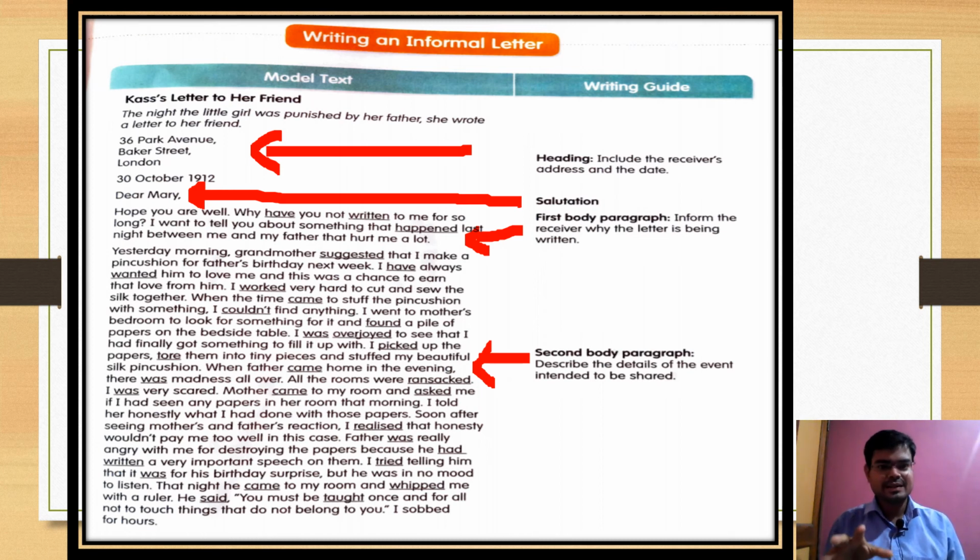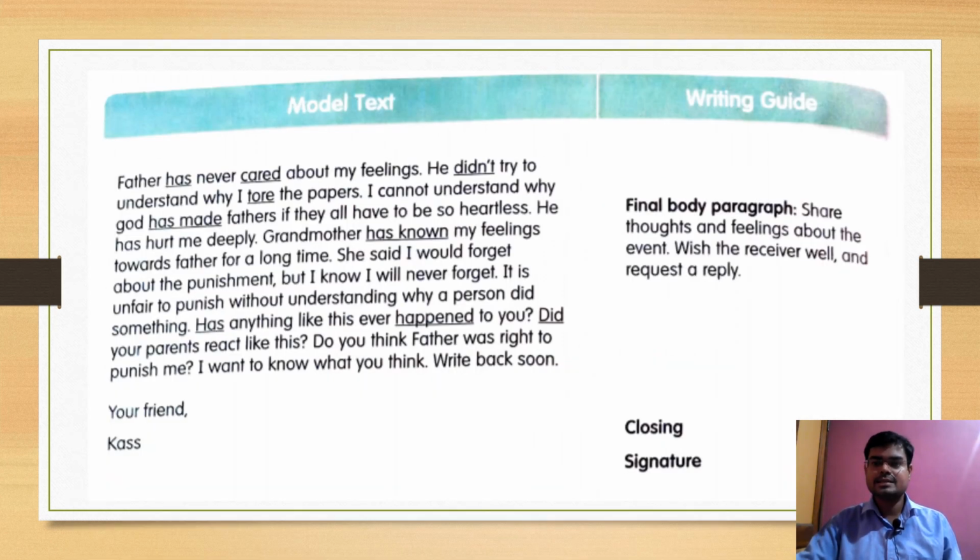Actually in this letter, the little girl in the story has been punished by her father. So she wrote a letter to her friend about that event. Last thing is the final body paragraph, which is a closing passage.